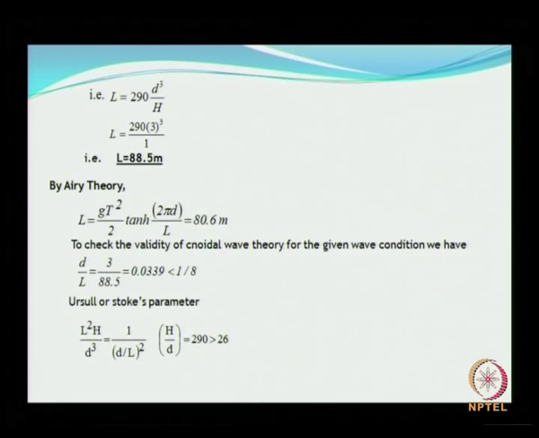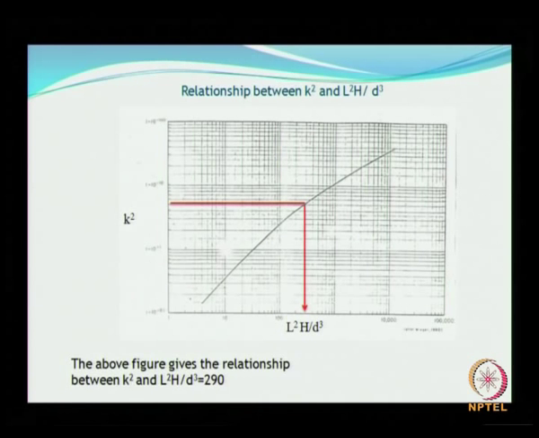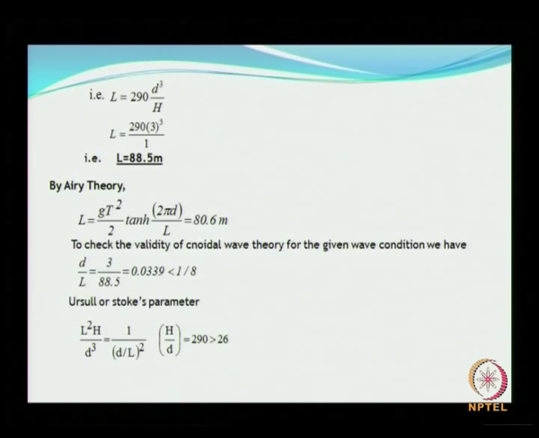Once this is known, this L square H divided by d cubed, you can arrive at the wavelength. So this is the wavelength, and from the linear theory, I do not want to explain to you how the linear theory is calculated, you can calculate this as 80.6. So that is the kind of difference you have between the wavelengths. Okay.